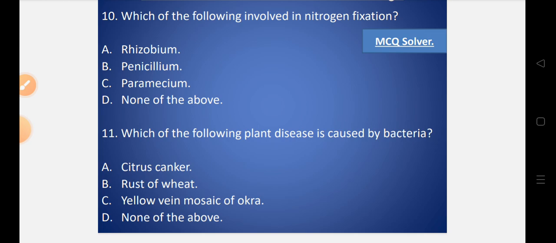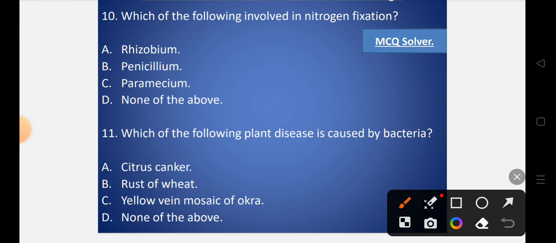Option D, none of the above. So the plant disease which is caused by bacteria, the correct option will be option number A, that is citrus canker, which is caused by bacteria. So A is the correct option.